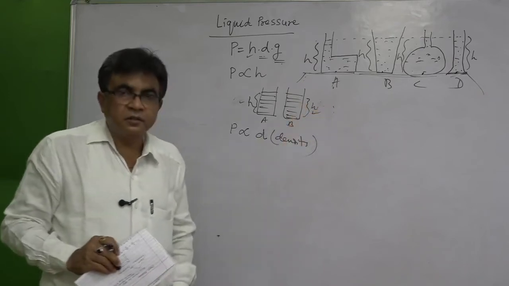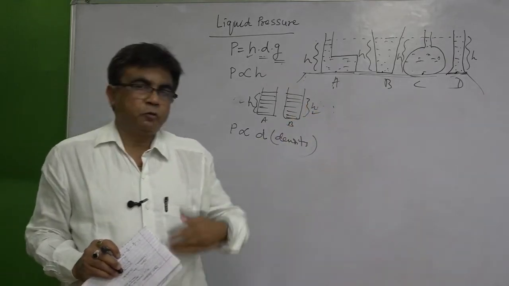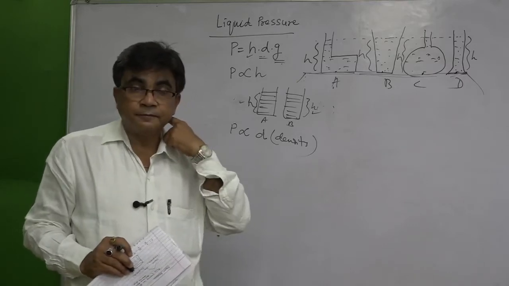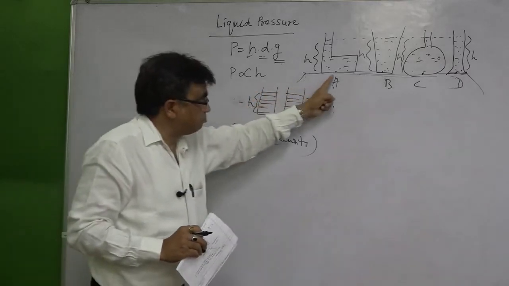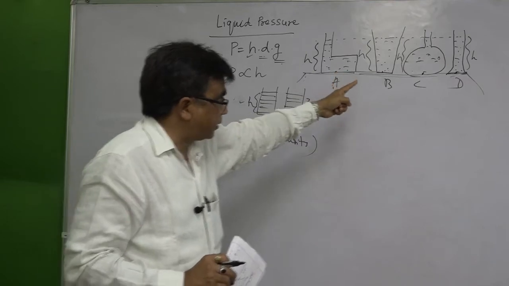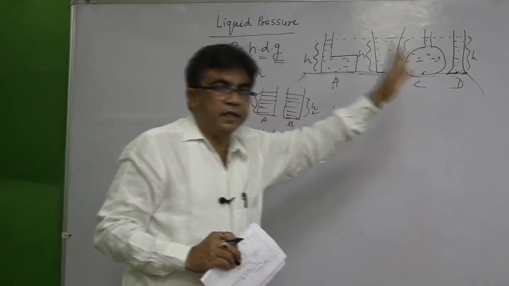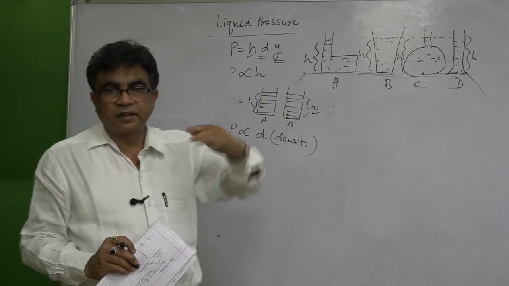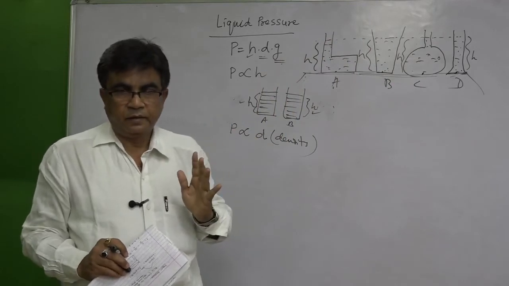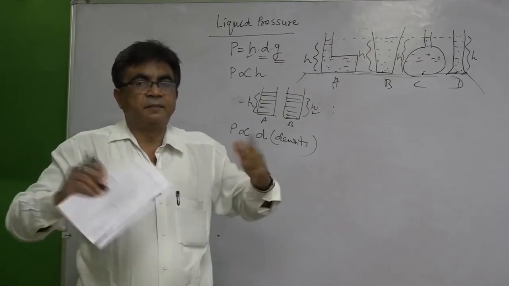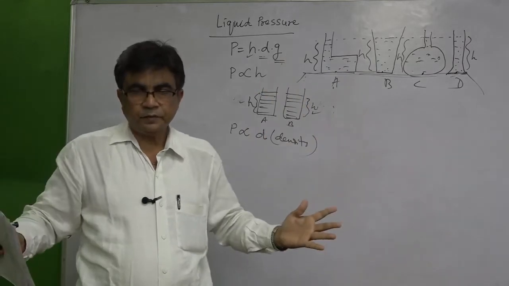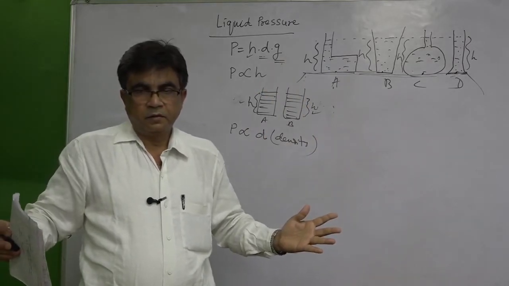So, what is the conclusion? What do we conclude? That the pressure at the bottom of all these vessels, the pressure of water, is the same. So, it does not depend upon the mass. Okay? Is it clear?